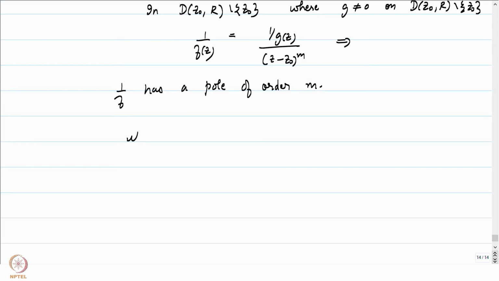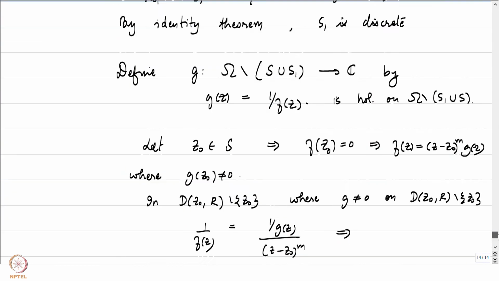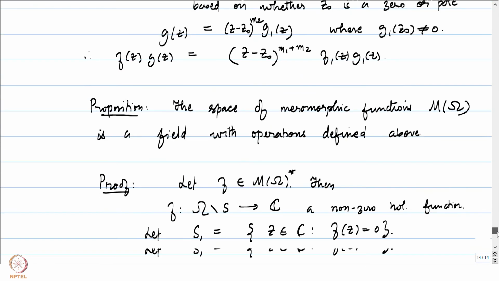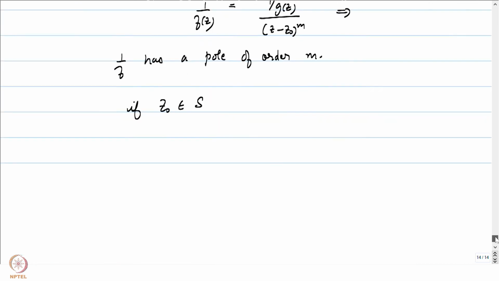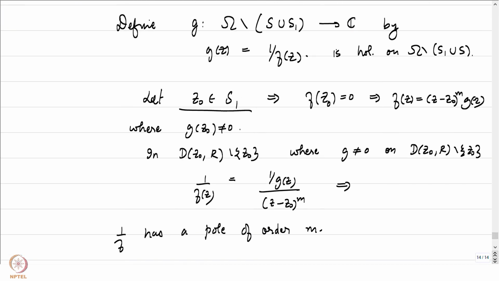And if Z0 is a point in capital S to begin with, so this was S1 or S, what did I pick? So I was actually picking S1, I guess, because S1 is the set of all points where the function f vanishes. So this is basically S1 that the point is being picked from.